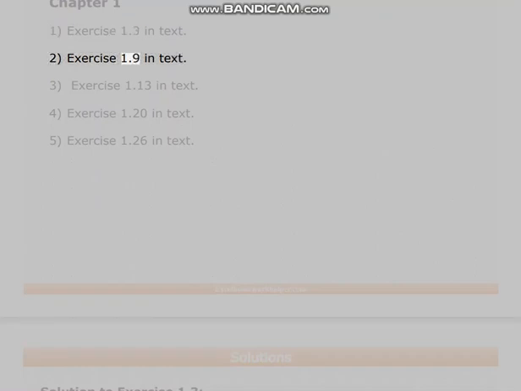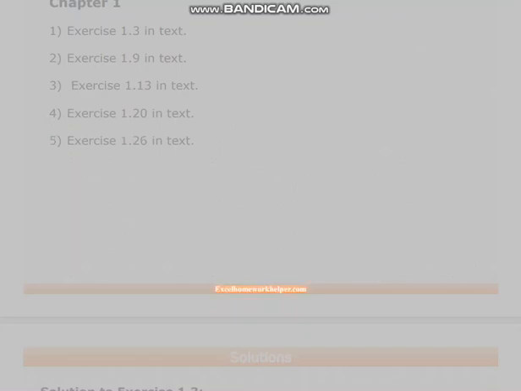Chapter 1-1: Exercise 1.3 in text. 2. Exercise 1.9 in text. 3. Exercise 1.13 in text. 4. Exercise 1.20 in text. 5. Exercise 1.26 in text.